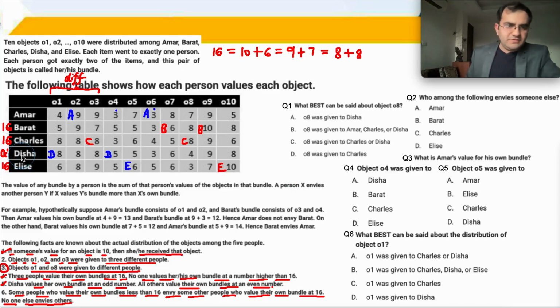Of course you can verify, and you should, after so much drama. A now is 12, D is 8 plus 5, 13.